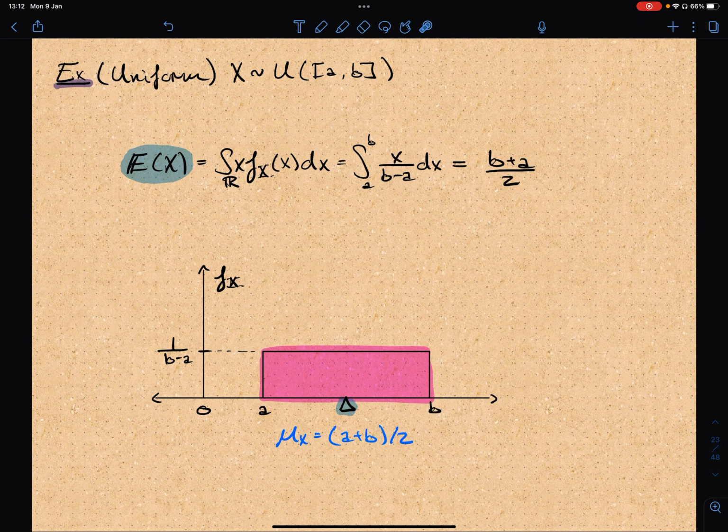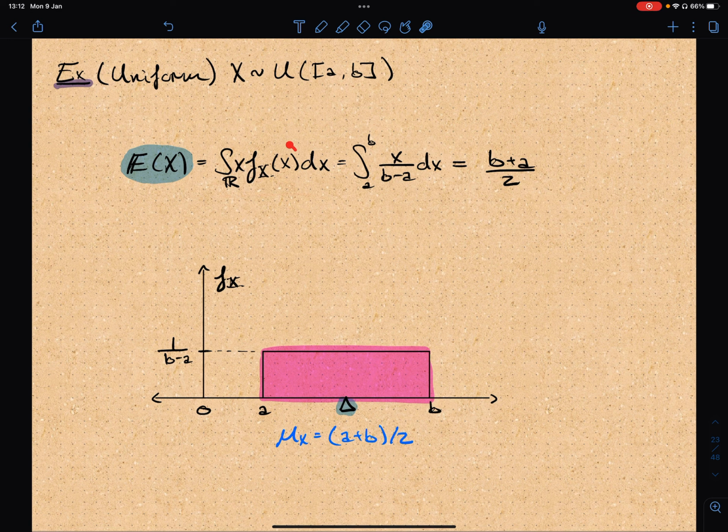In the next couple of slides, I'm just going to do some computations for the expected value. Here I'll just focus on continuous distributions, since the computations are similar for discrete. And here we have the formula for the expected value.